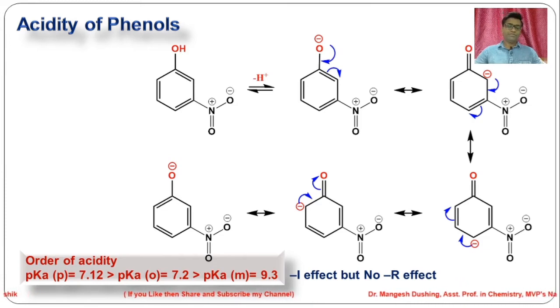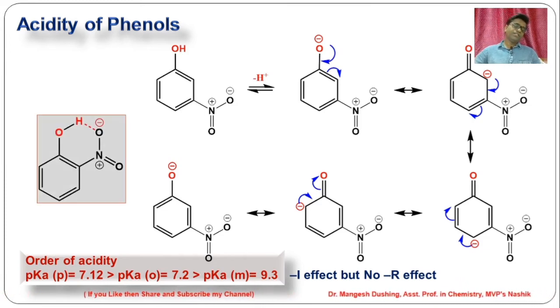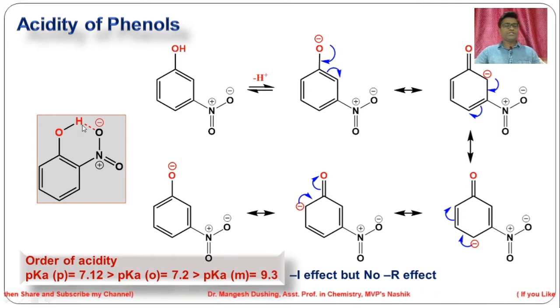Why is this so? If it is this structure, if the nitro group is at ortho position, the H of the phenol OH forms a weak electrostatic bond with this oxygen. This is called a hydrogen bond. So, to break this hydrogen bond and to dissociate this OH as H plus will be difficult because of this hydrogen bonding. So, this becomes less acidic as compared to the para.